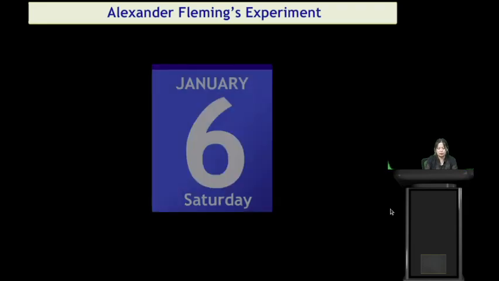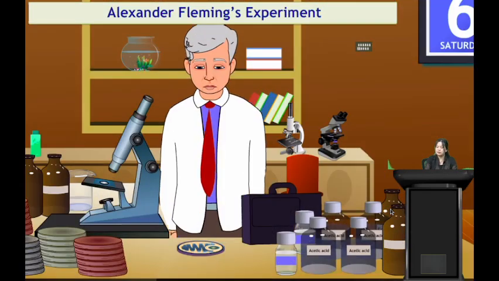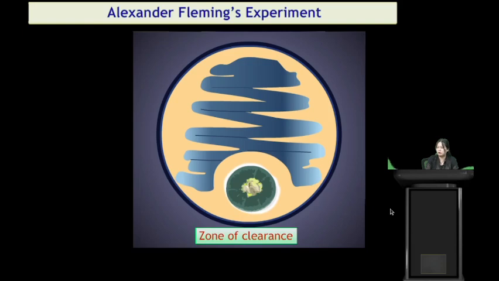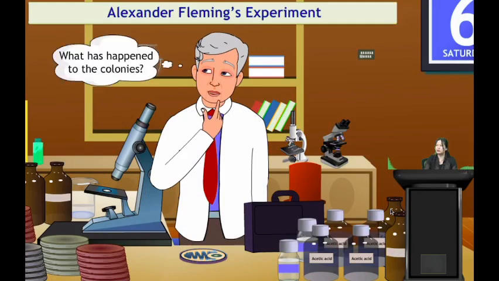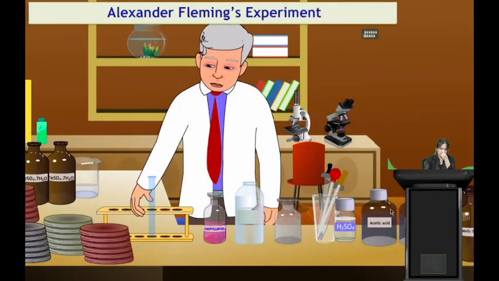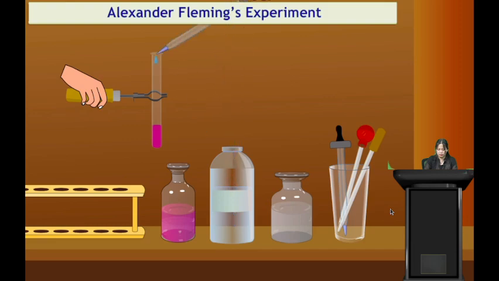When he returned from his vacation, he saw an interesting thing on the plate where he left the Staphylococcus. There is a zone of clearance. These are the Staphylococcus, but there is clearance between these two. So this made him curious. He thought, what has happened to the colonies of Staphylococcus aureus? So he took some amount of it and viewed it under the microscope. Let us see what we will observe.